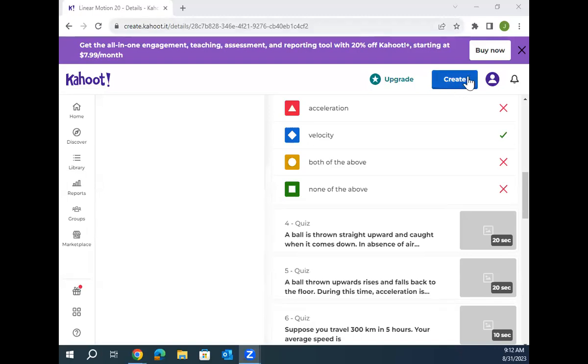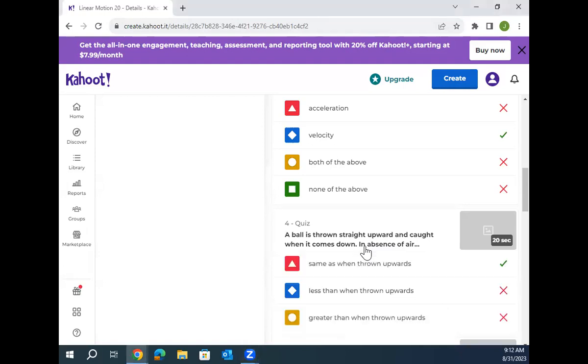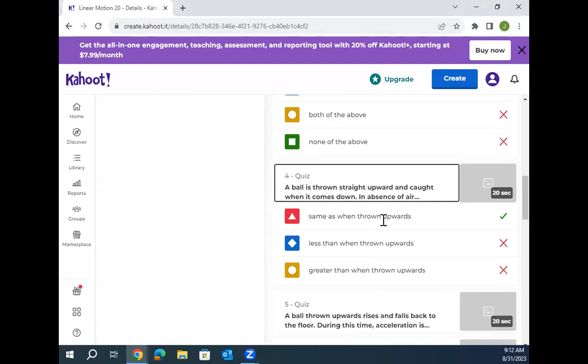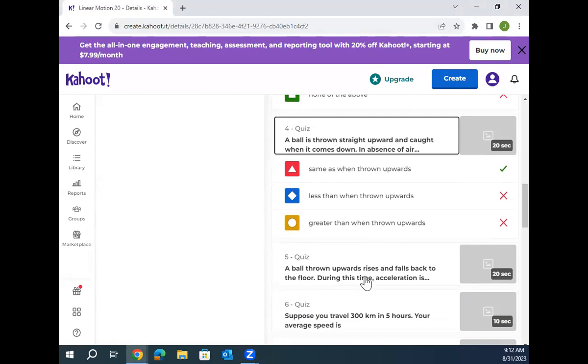All right. A ball is thrown straight upward and caught when it comes back down. We just did that one. Right. So the same speed it's supposed to say is when it was thrown upwards. Questions get cut off a little bit, but you guys have the questions printed out. Okay. Ball thrown straight upward rises and falls back to the floor. During this time, the acceleration is always 10 meters per second squared. In which direction? Down. Right.